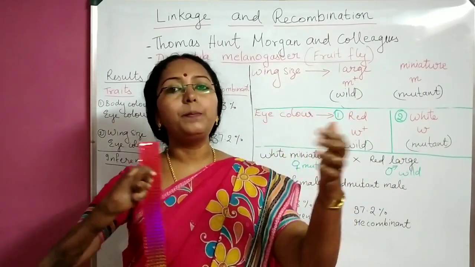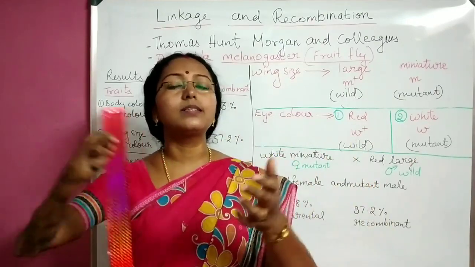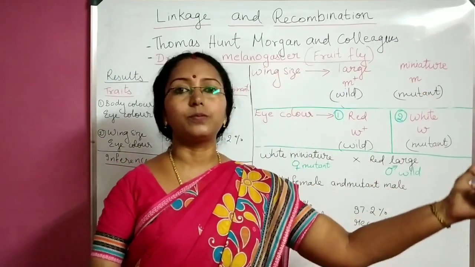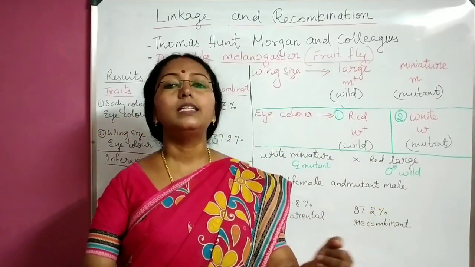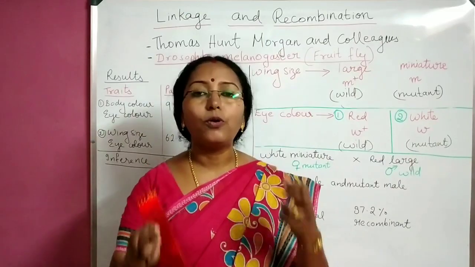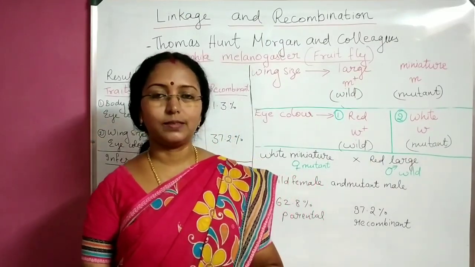Then they are independently moving. One is not at all concerned with the other one. They are never linked. They are in different chromosomes. So when they are in different chromosomes, they can go independently, or they will follow the law of independent assortment.